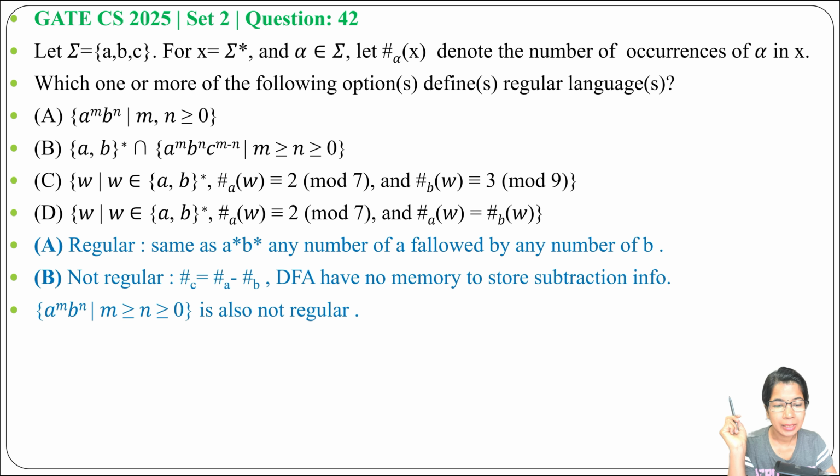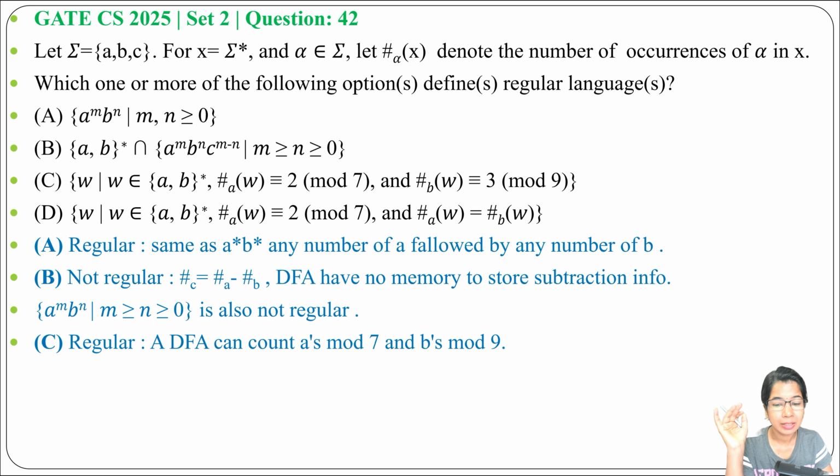Next, option C: w belongs to (a+b)*, number of a's equals 2 mod 7 and number of b's equals 3 mod 9. I already discussed DFA for finding mod. It's easy. 2 mod 7 and 3 mod 9 is possible in a DFA. Hence option C is regular. A DFA can count the number of a's mod 7 and the number of b's mod 9.